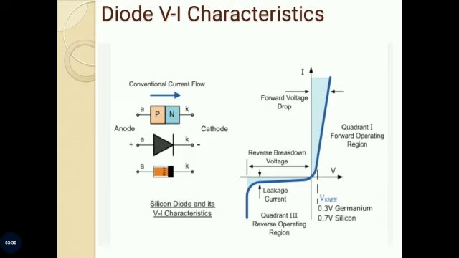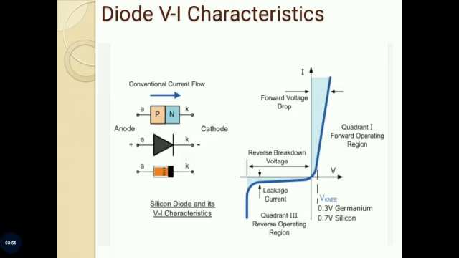From V equal to 0 to cut-in voltage, the forward diode current is very small. Cut-in voltage is also known as threshold voltage or turn-on voltage. Beyond cut-in voltage, the diode current rises rapidly and the diode is said to conduct.